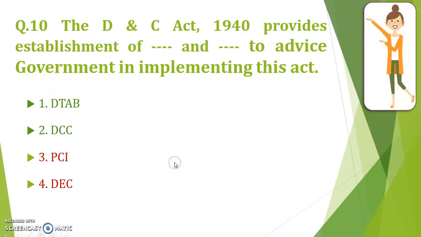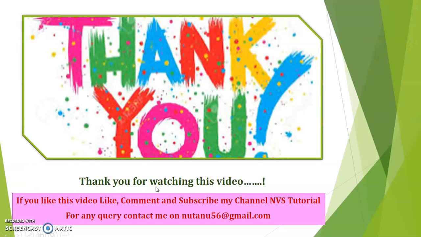So the correct options are DTAB and DCC, established due to this act, and this is one of the objectives. इनका काम है government को सलाह देना, advice देना. So that was about the MCQs on the first small chapter under D&C Act, introductory and objectives.